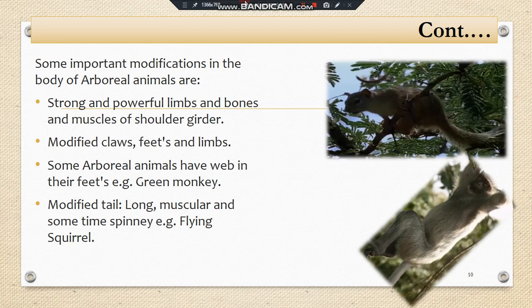They also have modified teeth, and as we see, a large number of monkeys hang on these trees with the help of their tails. That's why they have a modified large tail which helps them in balancing, as well as in some cases this large tail helps these animals grab on the branches of trees. For example, flying squirrels, similarly monkeys, gorillas, etc. belong to such animals. Okay, we are moving to our next video to continue this lecture.